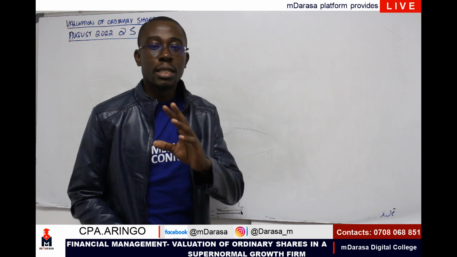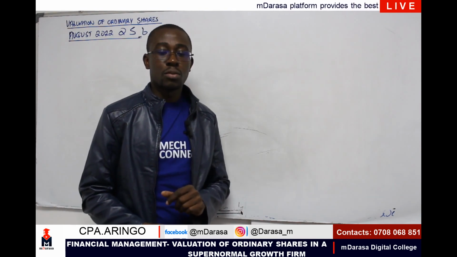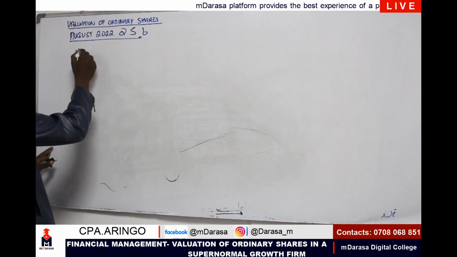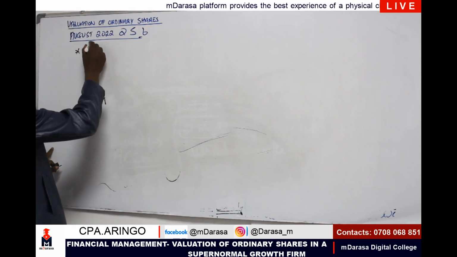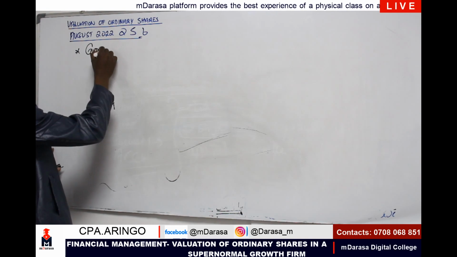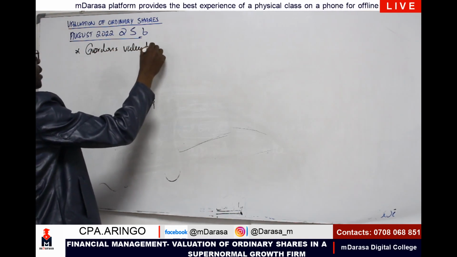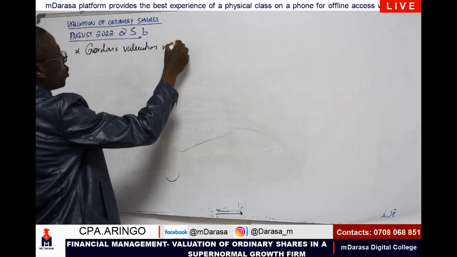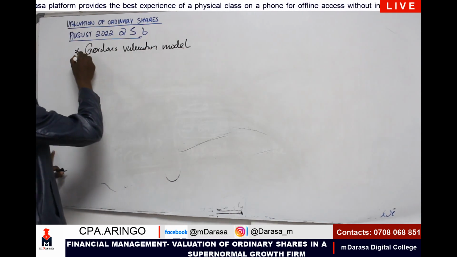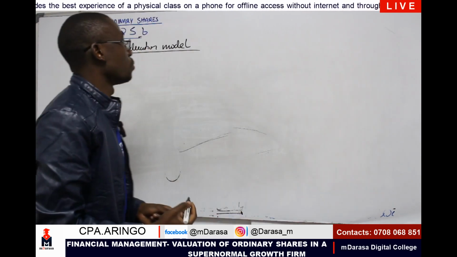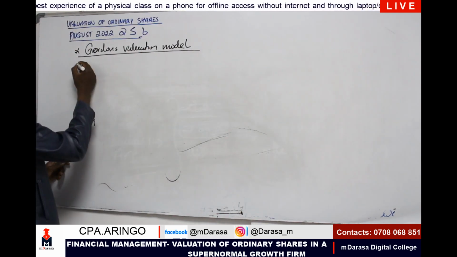Under Gordon's valuation model, which is also always referred to as the dividends growth model, we normally tend to talk of 3 main cases.